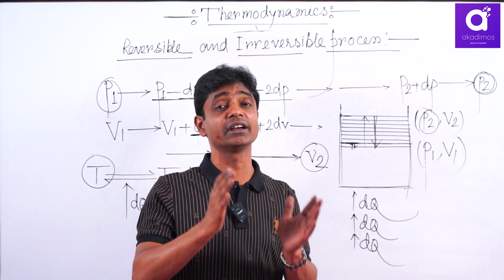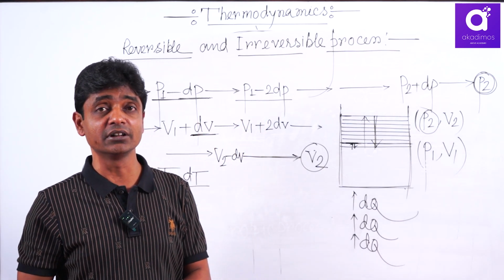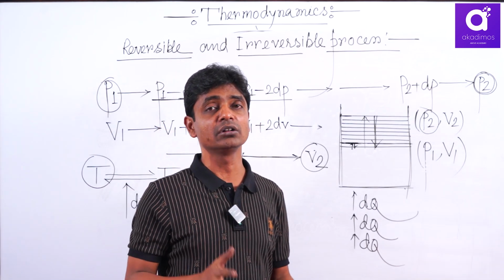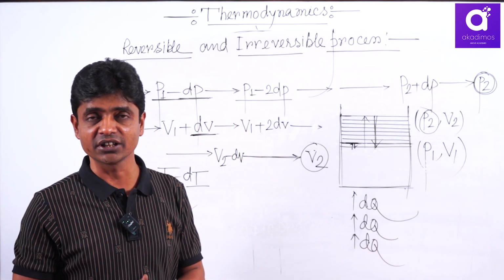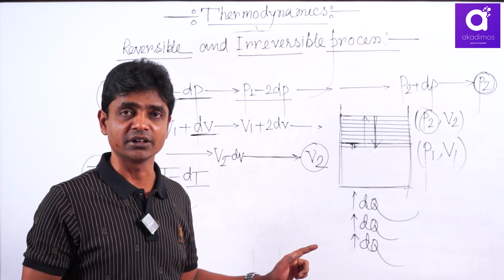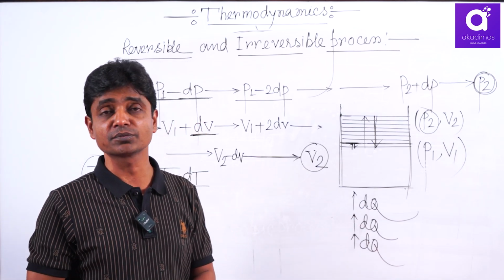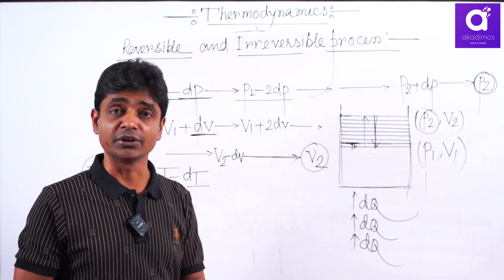Although W is a path dependent variable, W reversible is a state function. All reversible variables are continuous and state variables. And if you don't follow the maximum number of steps, then it is irreversible.